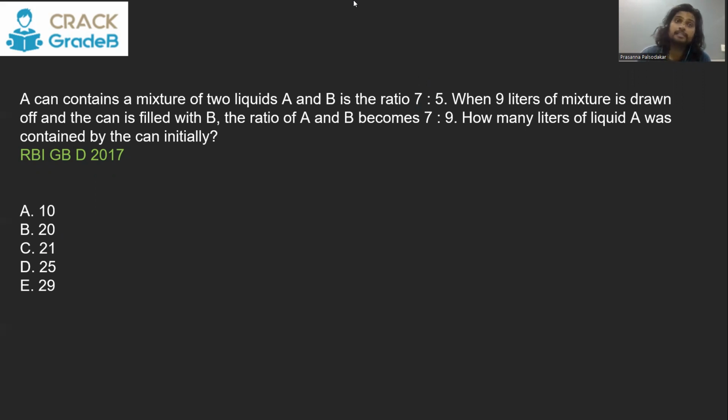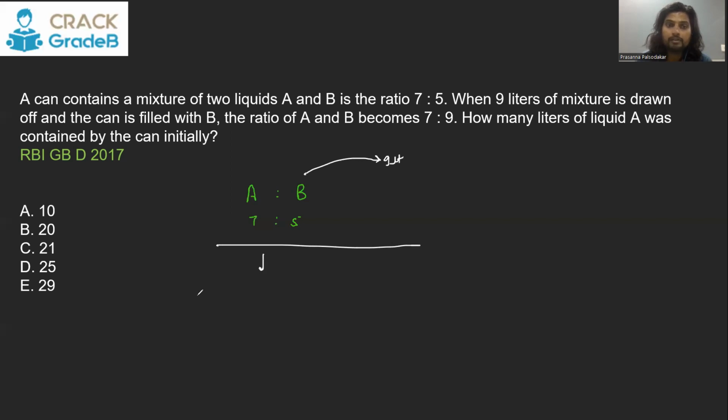Again, let me explain how it is a single replacement question. We have an existing mixture of A and B, where A and B are in the ratio 7:5. You are taking out 9 liters from it. And in the remaining, you fill with B, and that means the 9 liters you took out, you are filling with B, meaning again you put back 9 liters of B. So single replacement you are doing. So again, you can start your question with the remaining solution. We had a solution initially which had A and B in the ratio 7:5. From this existing mixture, you took out 9 liters. So we start our question.